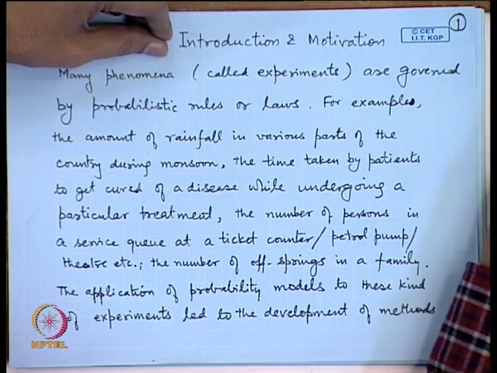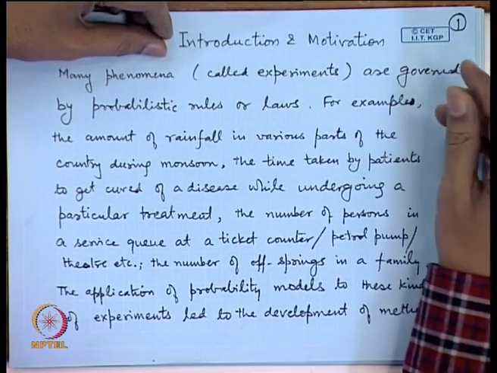laws. Similarly, suppose I consider the time taken by patients to get cured by a disease while undergoing a particular treatment. So, quite often we observe there are patients who are given a certain treatment for a certain disease.